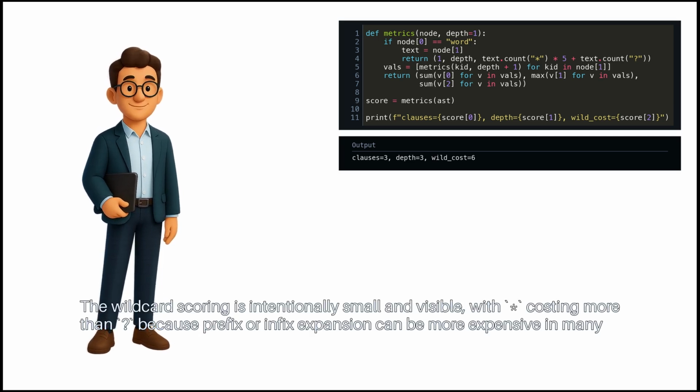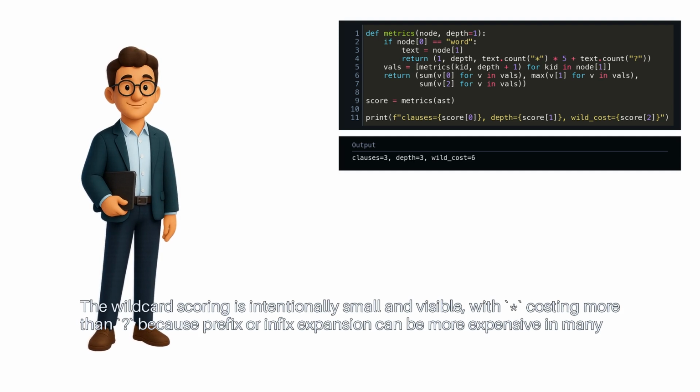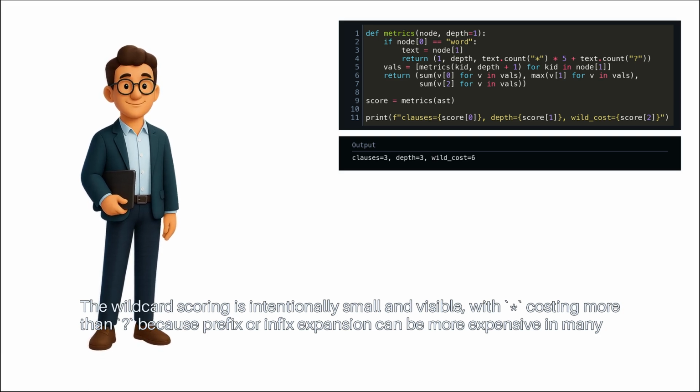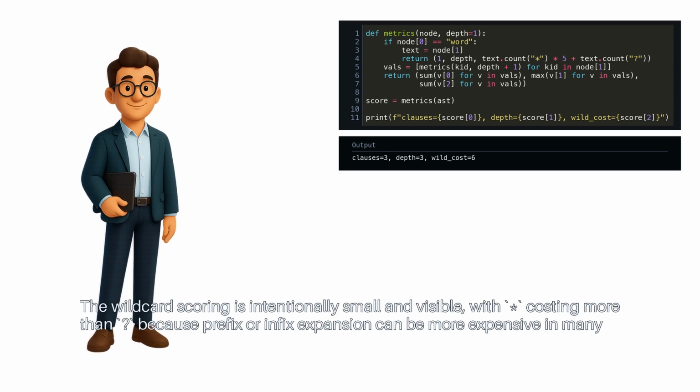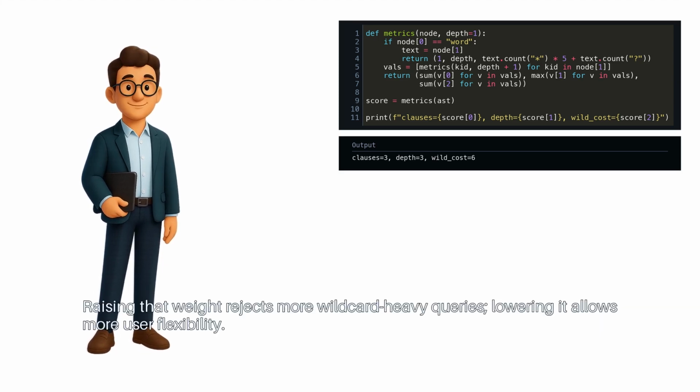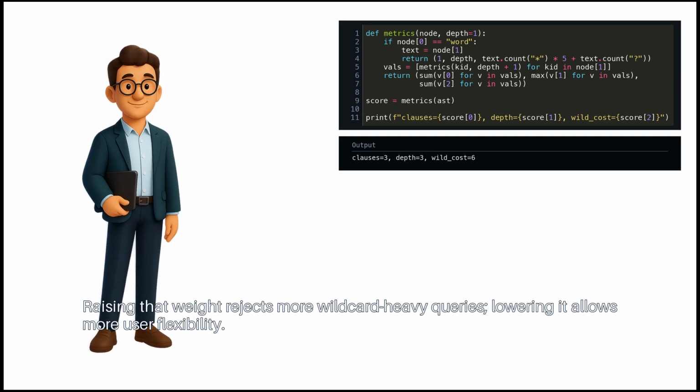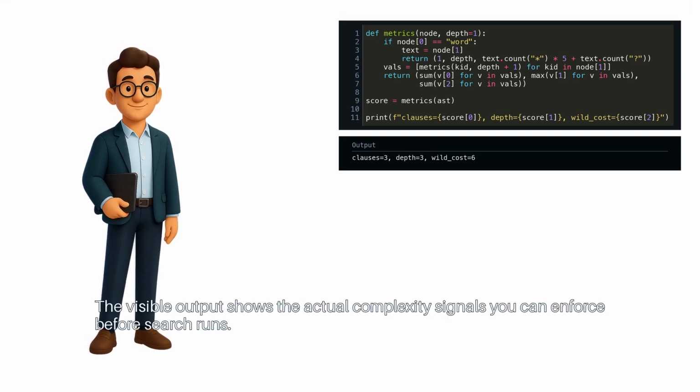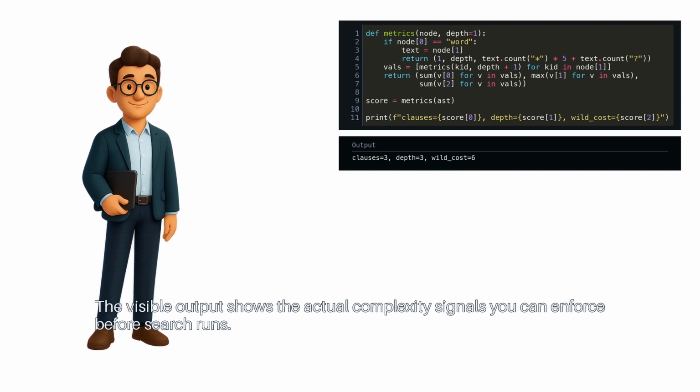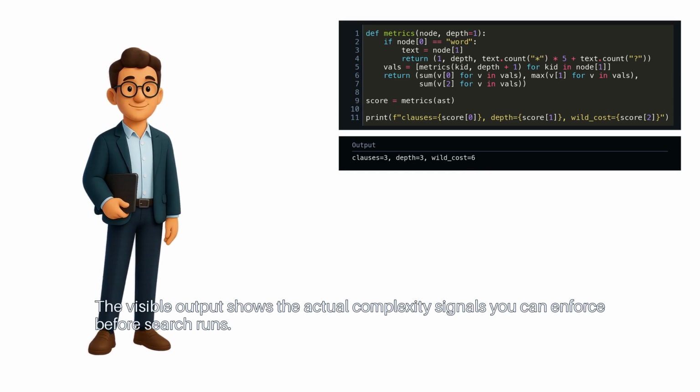The wildcard scoring is intentionally small and visible, with star costing more than question mark, because prefix or infix expansion can be more expensive in many search backends. Raising that weight rejects more wildcard-heavy queries. Lowering it allows more user flexibility. The visible output shows the actual complexity signals you can enforce before search runs.